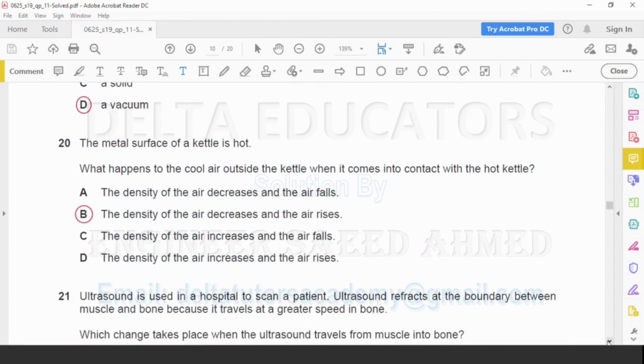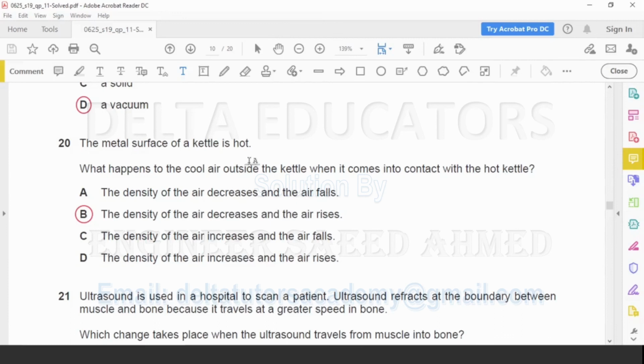Question number 20. A metal surface of a kettle is hot. What happens to the cool air outside the kettle when it comes into contact with the hot kettle? When the cool air comes in contact with the hot kettle, this cool air will absorb heat from the kettle, and when it absorbs heat, it will expand. When it expands, its density will decrease, and when the density decreases, it will rise up.